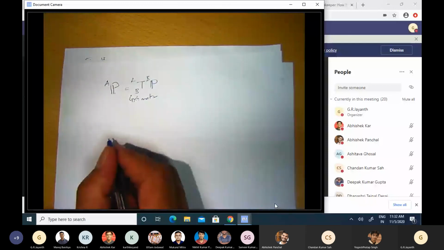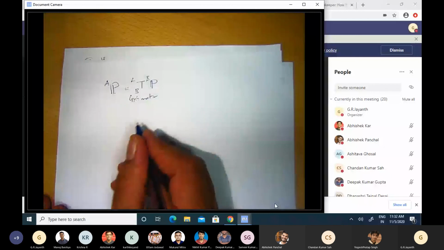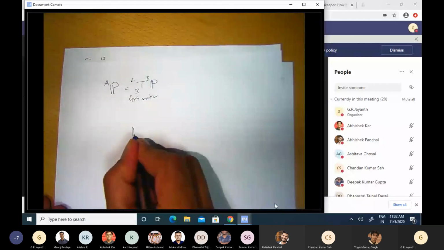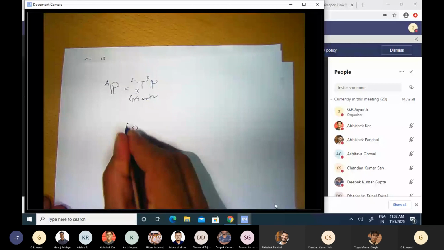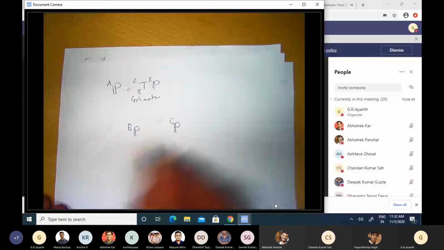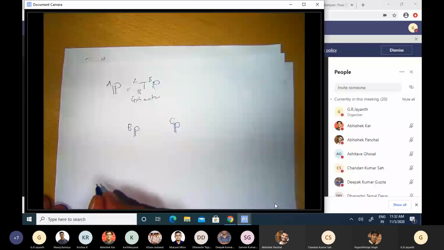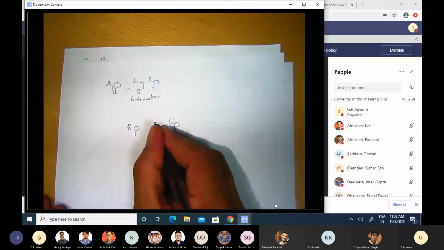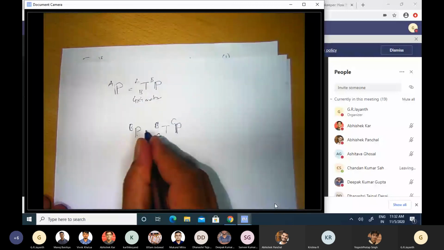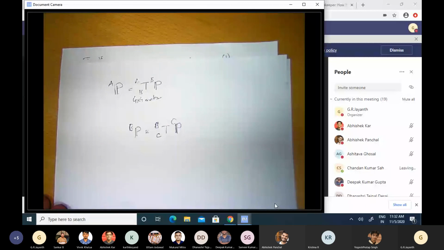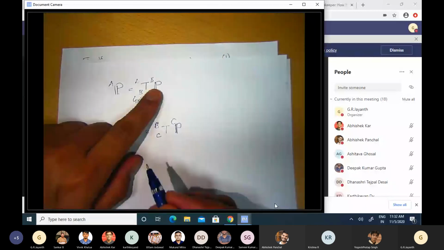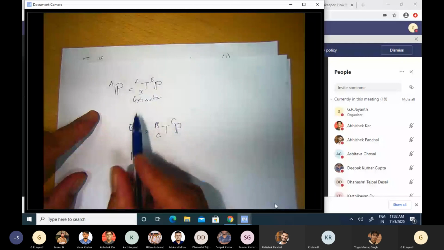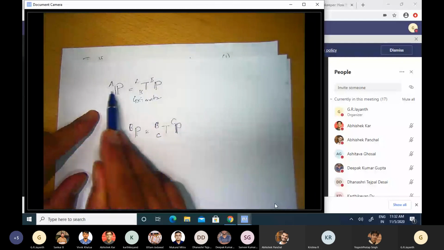So if I have, for example, a third coordinate system, the C coordinate system, the position vector of a point P represented in the C coordinate system is related to the position vector in the B coordinate system through the transformation matrix T of C relative to B. Likewise, the representation of the point P in the B frame is related to its representation in the A frame through this particular transformation matrix.